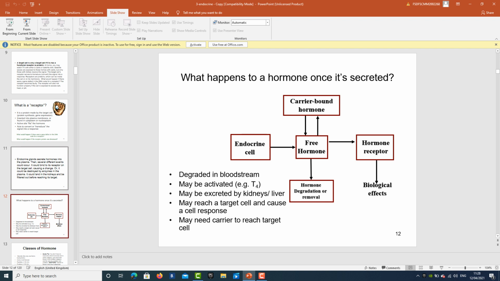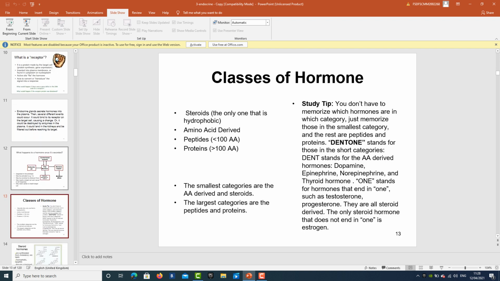Now, we should know about the classes of hormones. Hormones can be steroid in nature. They can be amino acid derived peptides if they have less than 100 amino acids. If they are composed of more than 100 amino acids, they are protein in nature. So the smallest categories are the amino acid derived and steroids. The largest categories are the peptides and proteins. We should know that they are either steroid, peptide or protein, depending upon the number of amino acids.